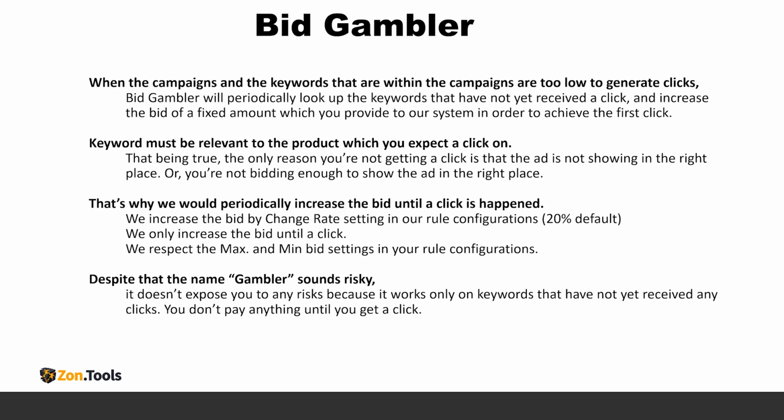For example, you put 20% and your bid is $1, and the bid increment amount is only 120, 144, like this, increasing 20% each time, every 7 days. So until you get a click, this system continues.